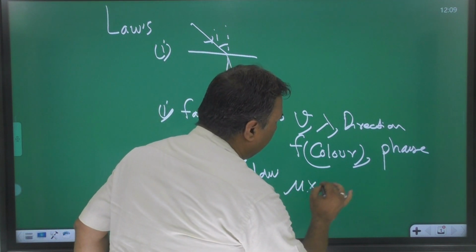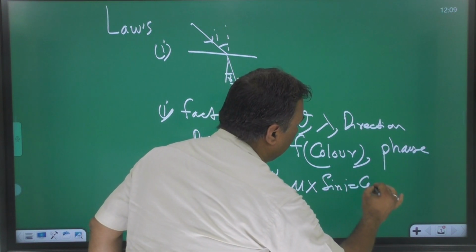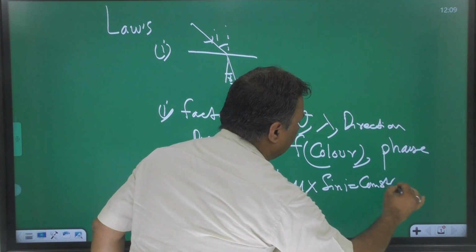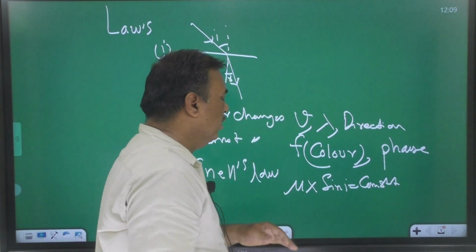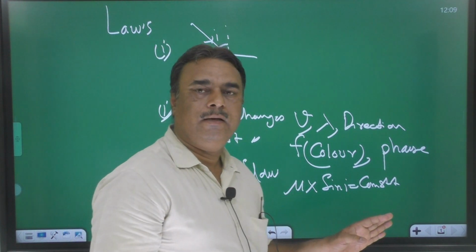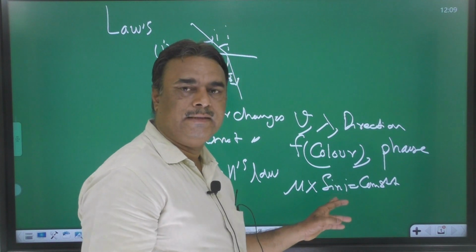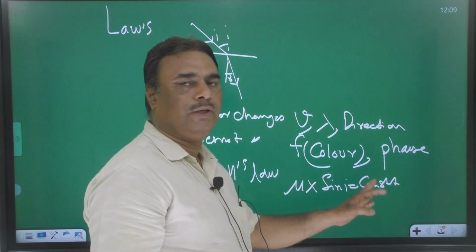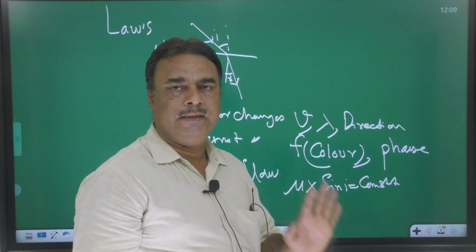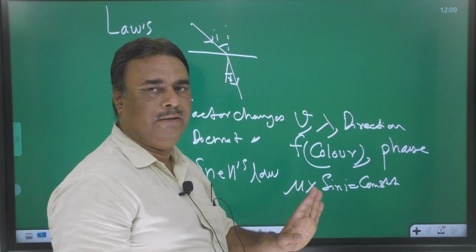Mu into sin i is equal to constant. What is the meaning of this? Refractive index, and it is defined as the product of refractive index and sine of angle of incidence at a point in a medium is always constant. This is known as Snell's law, and it is the main point of the laws of refraction.